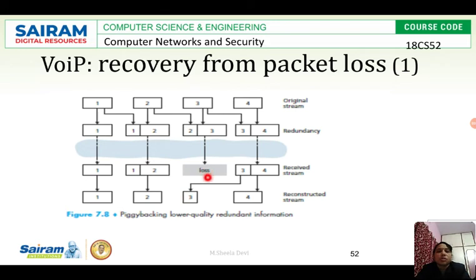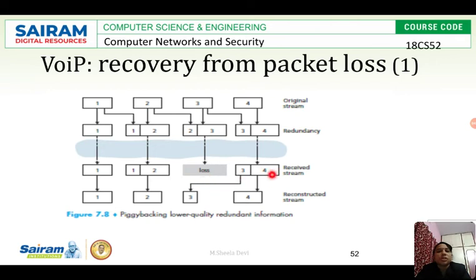So whenever packet 3 is lost, then we will take it from the redundant data, that is 3, and the original stream will be reconstructed. So this is the original stream. This is the redundant data which is generated, which can be of low quality, and these are the received streams. If you see here, in the received stream we are not finding 3.